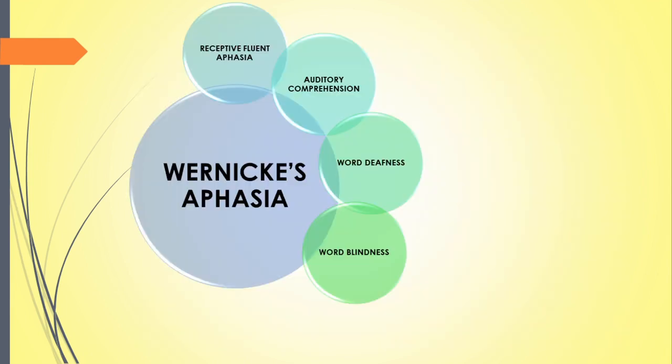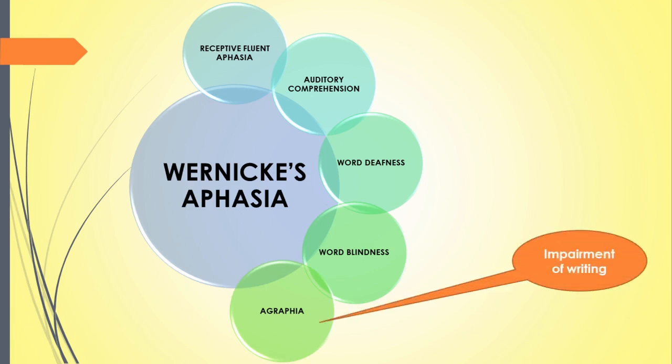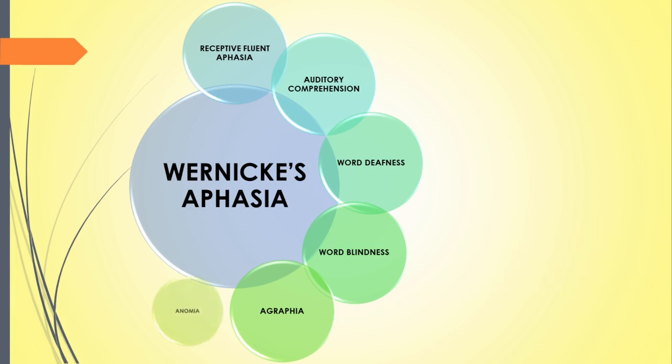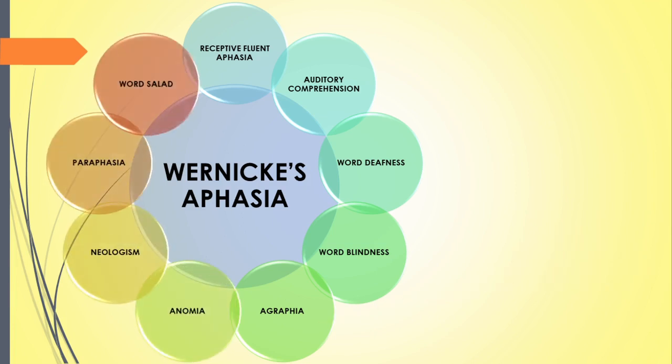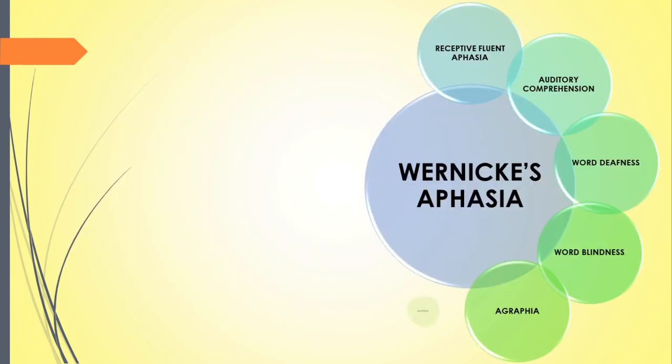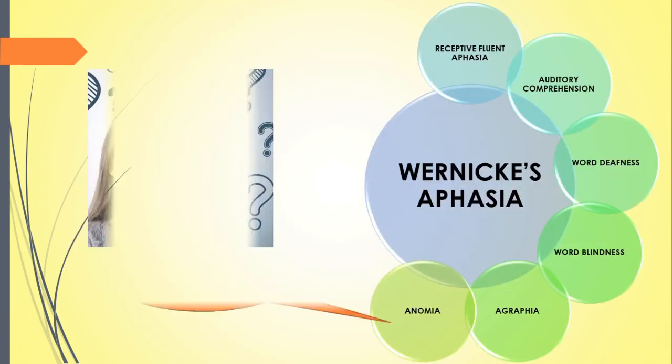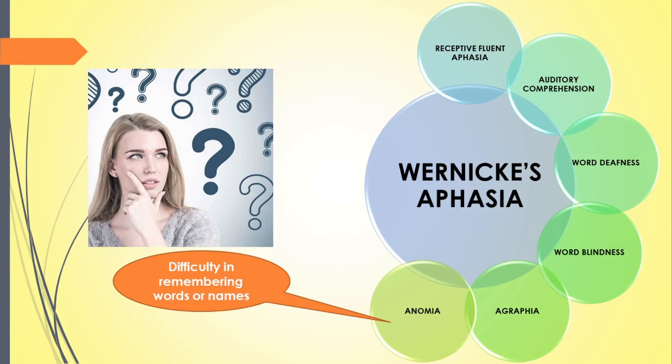The word blindness is associated with agraphia, that is impairment of writing. The speech of Wernicke's aphasic patient is fluent, but it is often associated with other features like anomia, neologism, paraphasia, and word salad. What is anomia? Anomia is the difficulty in finding an appropriate word to express a thought.